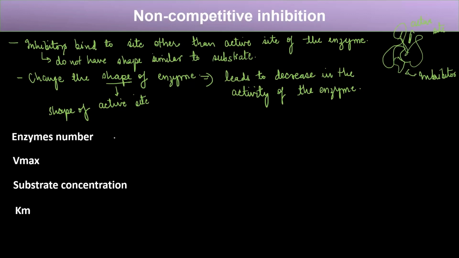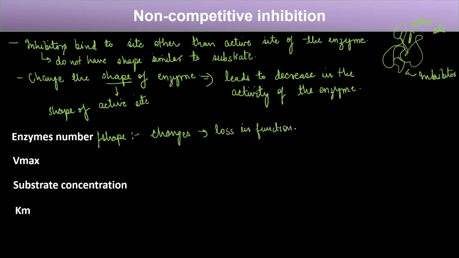Now, if we talk about the enzyme number or the shape, there will be a change, right? The enzyme number will reduce and there will be a change in the shape. This change leads to a loss in functionality.